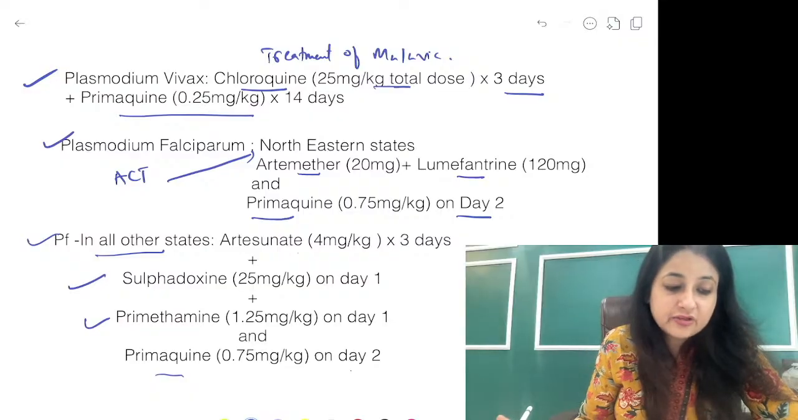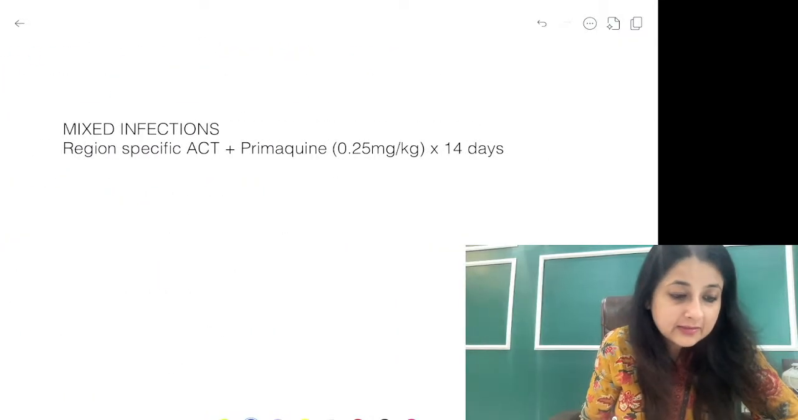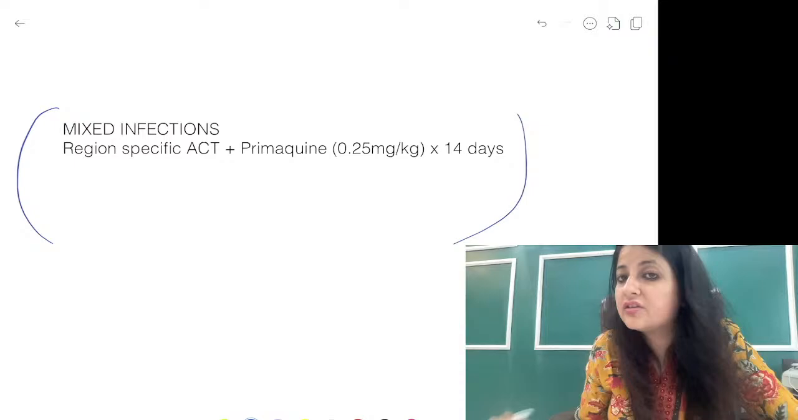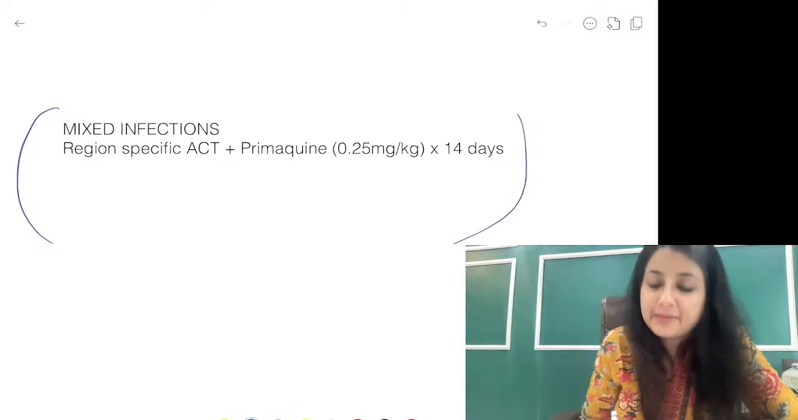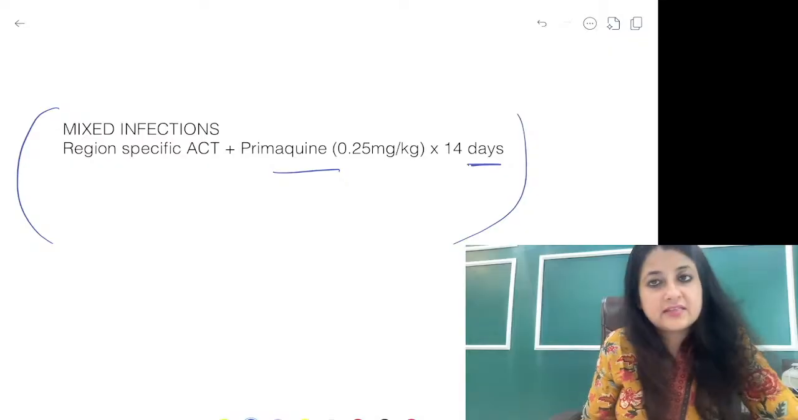Okay, which is for you. And mixed infection, very good. What is given in mixed infection? Somebody asked. किसने पूछा mixed infection ना? Yeah, Achal, that's right. So I've written it for you. Mixed infection, region specific ACT plus Primaquine for 14 days. That is what we give for mixed infection.